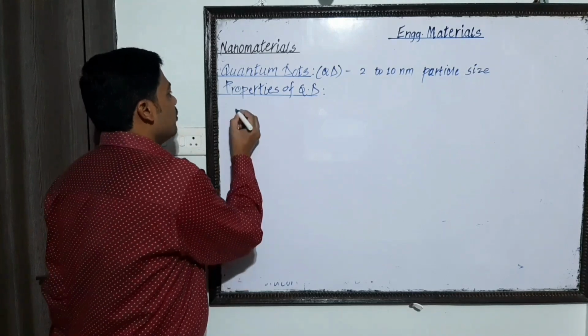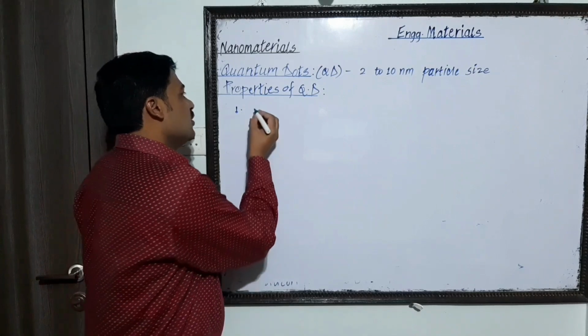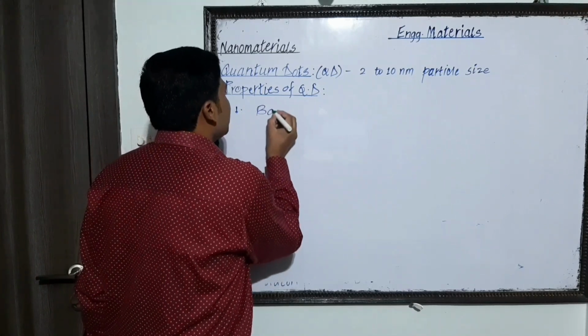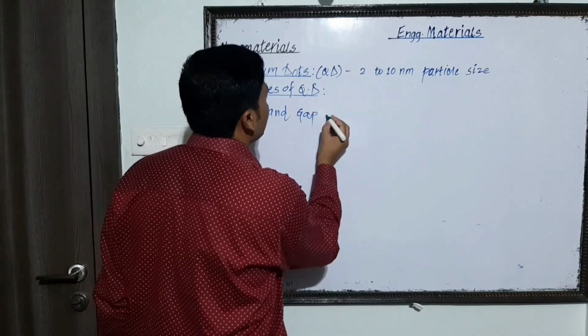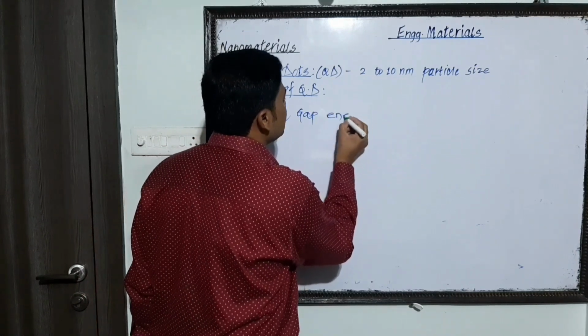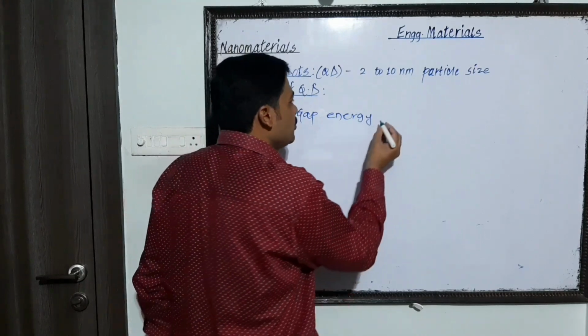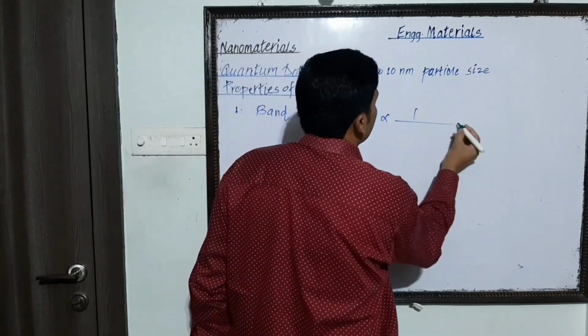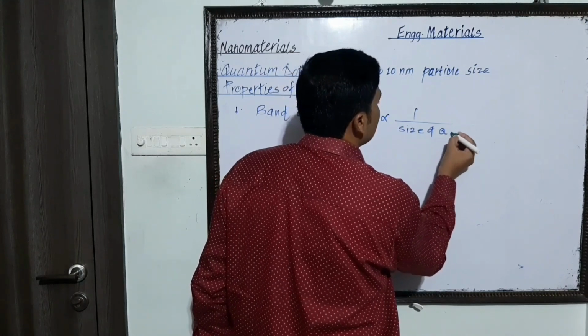The first important property shown by the quantum dot is that the band gap energy of the quantum dot is inversely proportional to its size.